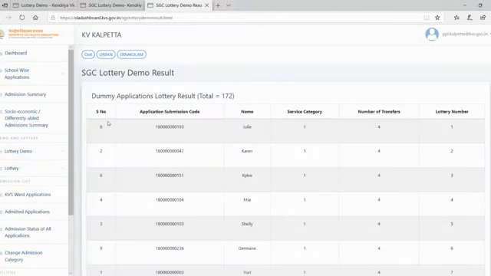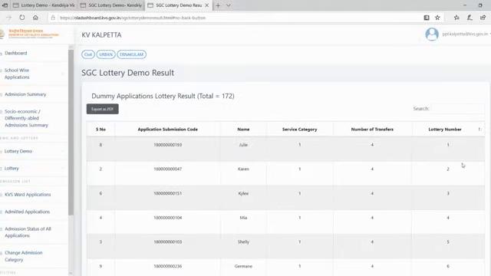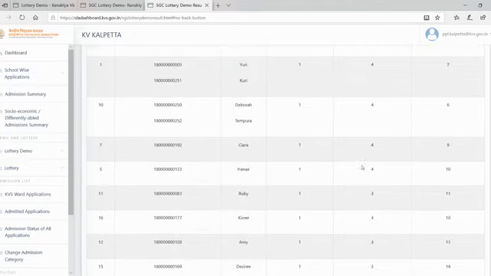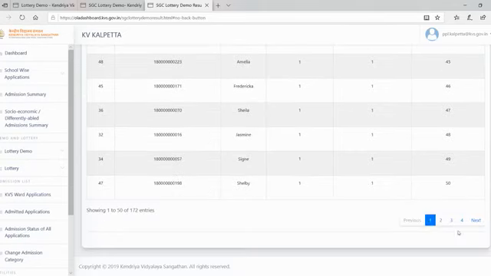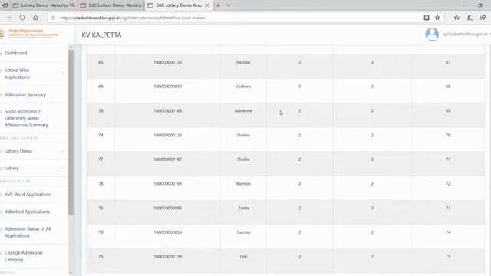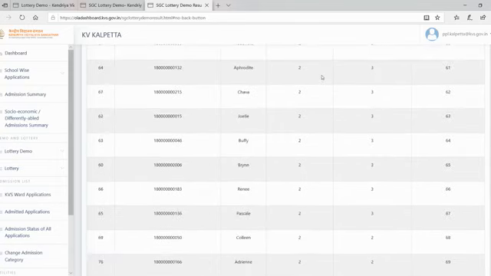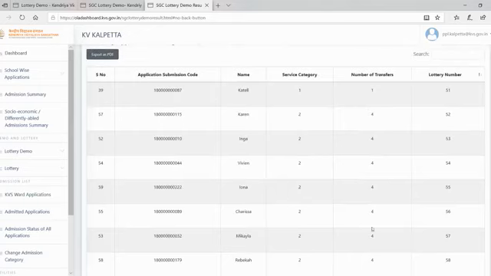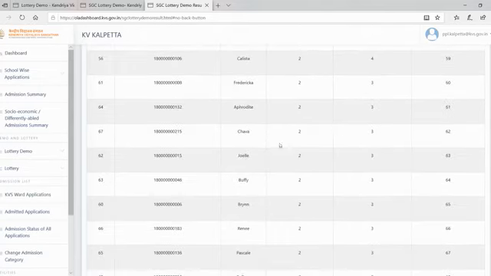See, serial number 8 got the first lot, but that is based on the transfer. All the 4 transfers will be taken first, then only 3 transfers will come. So based on the priority only, category 1 first, then we can see category 2. In category 2, 4 transfers are sorted, then category 3, likewise it will be there.